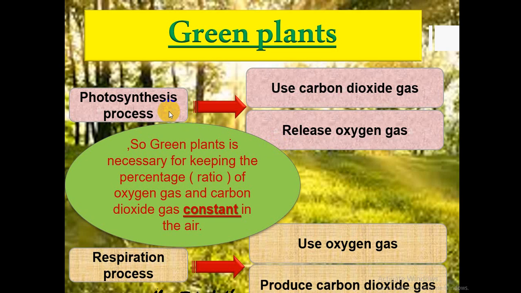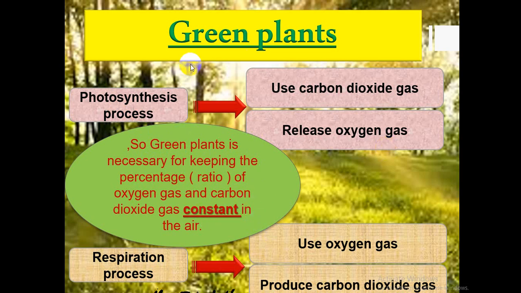Again, in the photosynthesis process, the green plants use carbon dioxide gas and release oxygen gas, while in the respiration process we use oxygen gas and produce carbon dioxide gas. So we can say the green plants are very necessary for keeping the percentage of oxygen gas and carbon dioxide gas constant in the air. What's the meaning of constant? Fixed in the air.